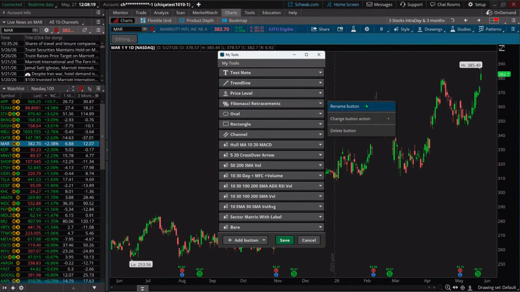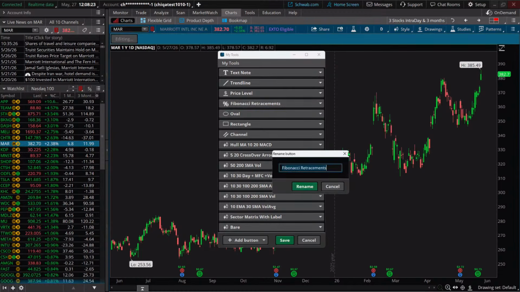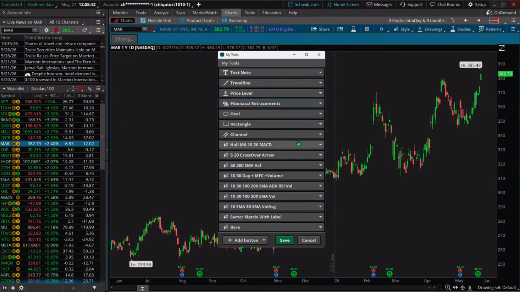I could rename the button if I wanted to have it say something. And that's really what I did and it came in initially as Fibonacci retracements, and I just did my backspace on that, wiped it all out. And so that I just keep the name as whatever the symbol is, this little icon up here, that percentage that means Fibonacci. Now you'll also notice in here, there are different things that we could add.